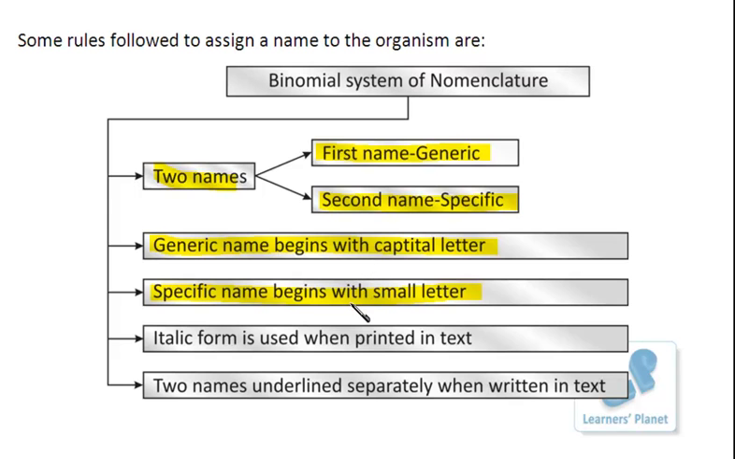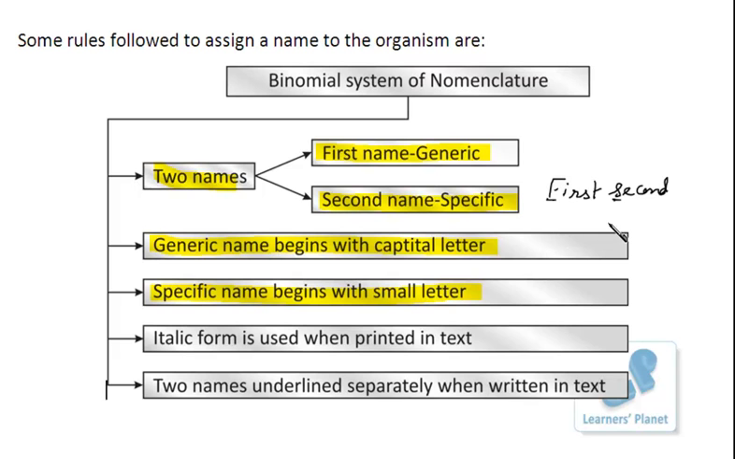Well, I can give you an instance here. Let us say if I write the first name and the second name, how does it have to be written? If this is the first name, then the first letter of this word should be capital. And the second name, that is the name of the species, should be written with a small letter. This is how it has to be expressed.